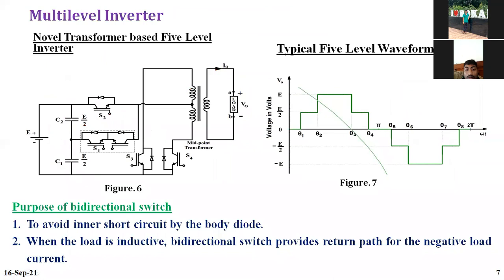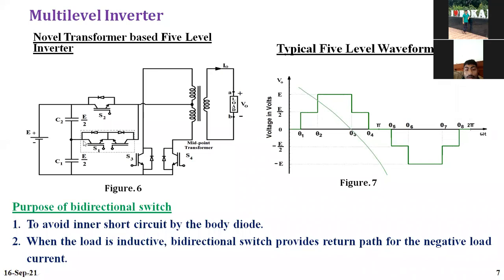So this is my proposed novel transformer based multi-level inverter. Very simple thing actually. This is the symmetrical topology. Symmetrical means same voltage source. Let us take 20 volts: 10 volts will appear here as well as 10 volts here. Circuit theory says if you connect the same capacitors, the same voltage will appear across them. If there are 20 volts here, 10 volts will split up here as well as 10 volts. So I am giving E by 2 here, E by 2 here.